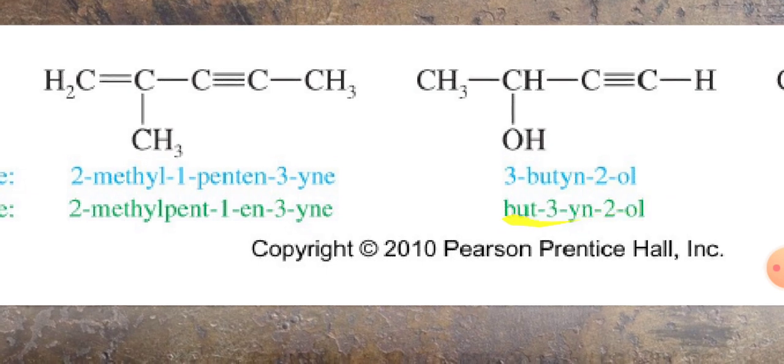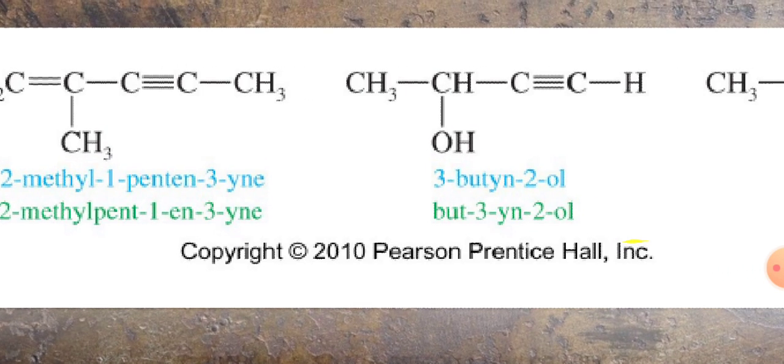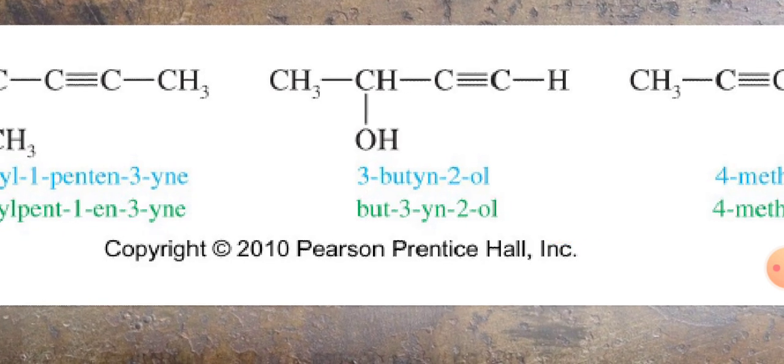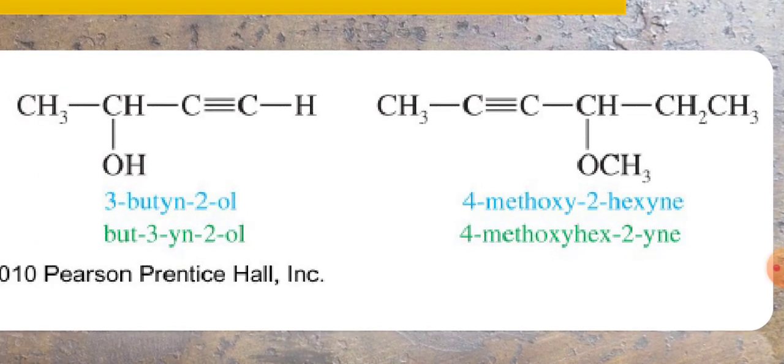You can write the structure and write down, try to note the name. Then after that, another one is this one. So starting again from the triple bond. Now you know that in this case the OH group has more priority than the alkyne, that's why we start numbering from the OH. Another example is given now, a methoxy group is there, again the same.